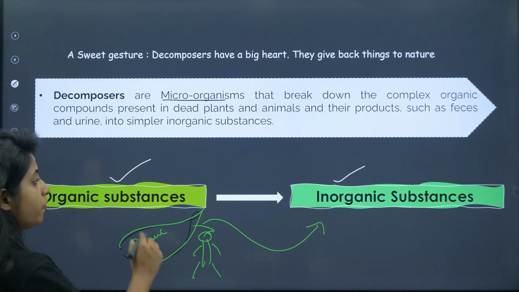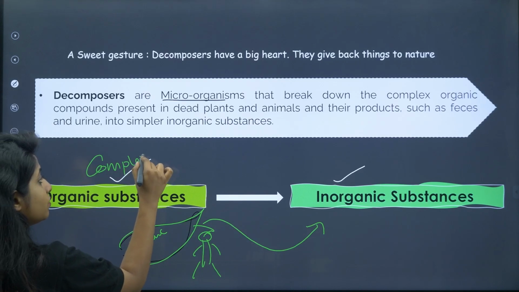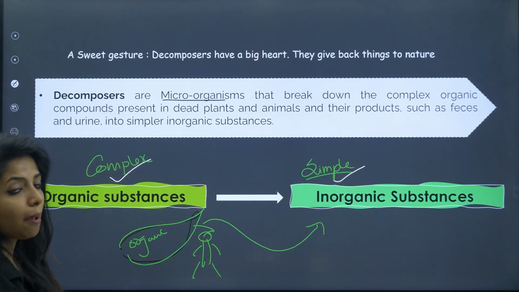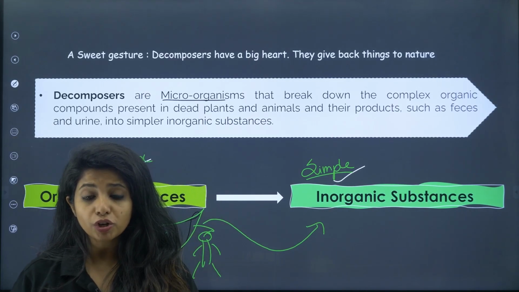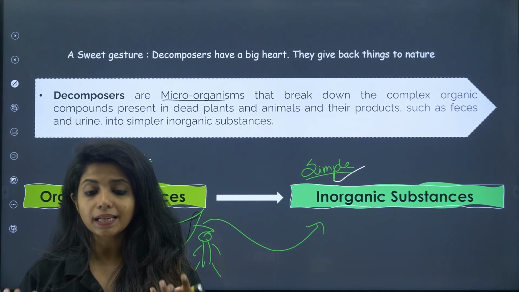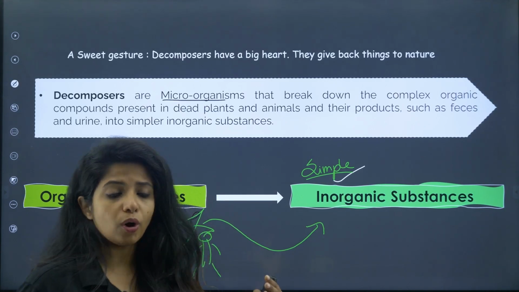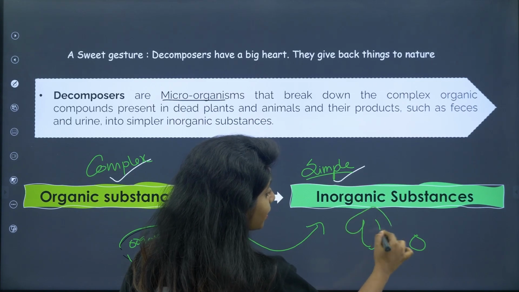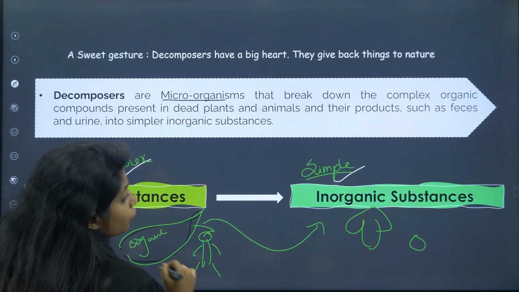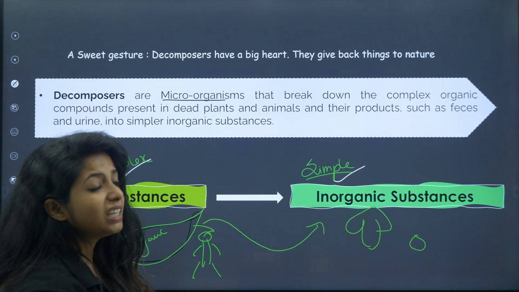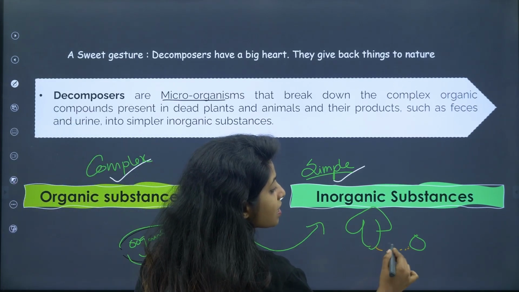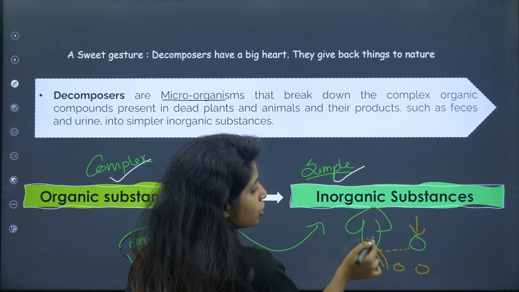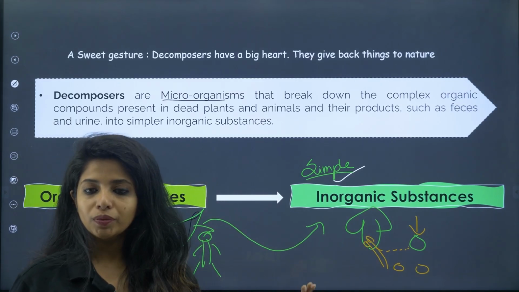Inorganic substances. Always remember, this is complex and they are converting it into something what? Simple. What are decomposers? Can you think of an example? Bacteria, fungi. Mushroom is a fungus, it's a decomposer. So all of them, they do what? For example, there is a dead organism over here and there is a fungus over here. We studied this again in the life process chapter. So the fungus does not eat this thing. No, they release certain enzymes. These enzymes go and act on this food and break it down, and whatever nutrients are there are taken up by the fungus to grow. This is how they work.